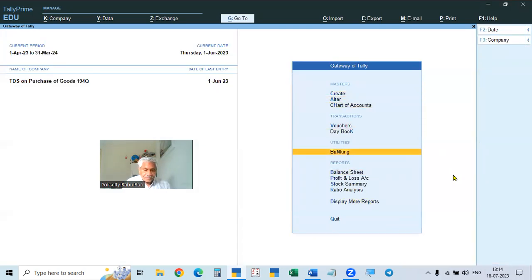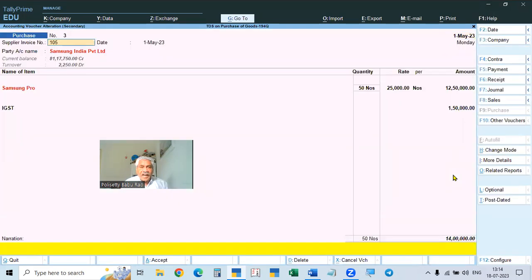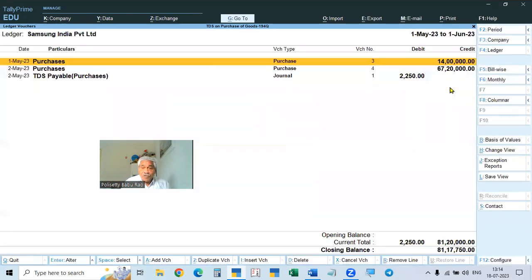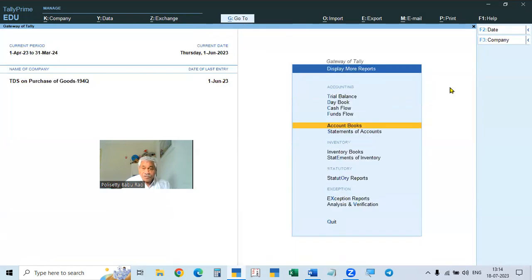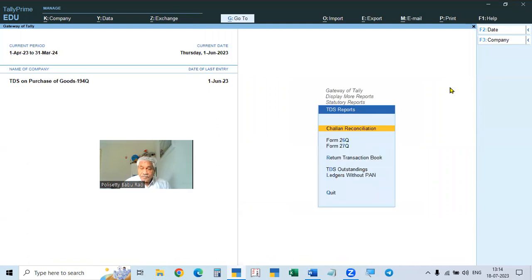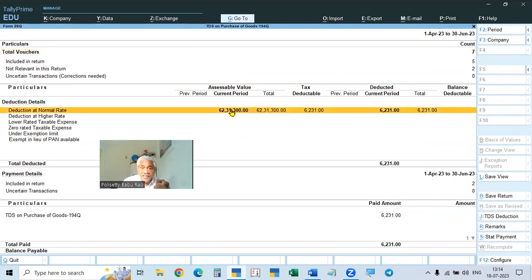Otherwise, if you take the total amount here, the first one, you have to take one. If you take the total amount, and in the report, how will it show? In the report, this 12,50,000 also will be here. In this case, the 1250 also we omitted. We take only 1 rupee. Otherwise, it will take wrong. It will show wrong. That 12,50,000 also will be added in this, and it will show 12,50,000 also.